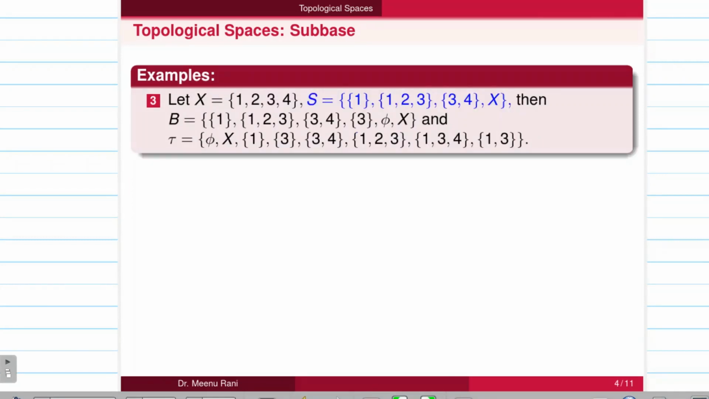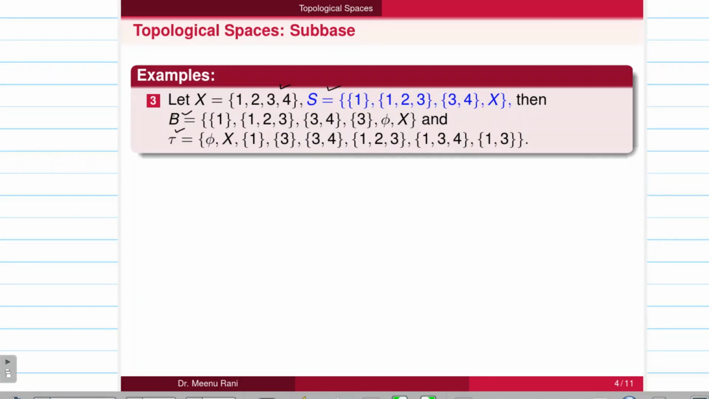Let us take another example based on the subbase for a topology. Let X be a set and S a subcollection of some subsets of X. S forms a subbase for a topology, and from this subbase we can find the base as well as the topology itself. If we take all the possible intersections, we will get members of the base, and if we take all possible unions of the members of B, then we will get the topology.